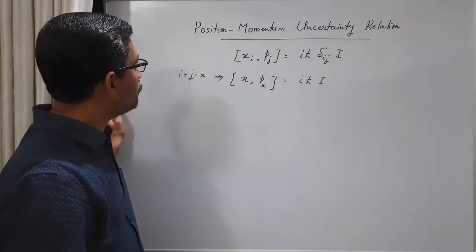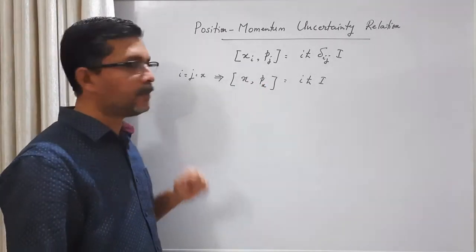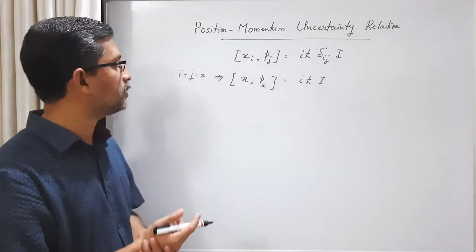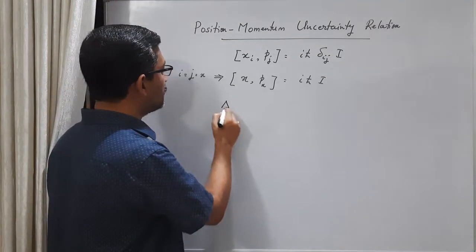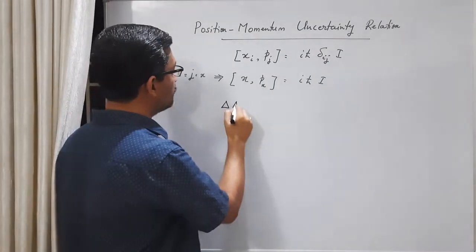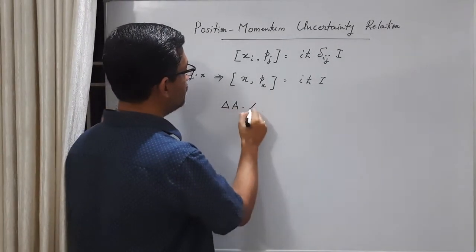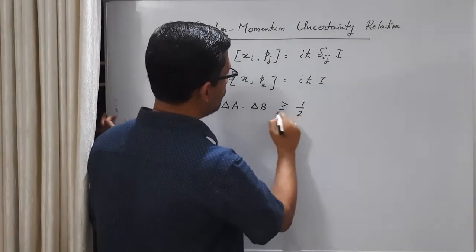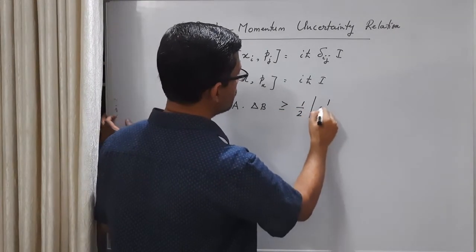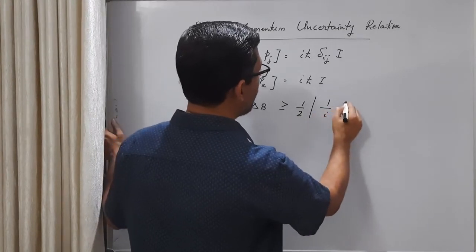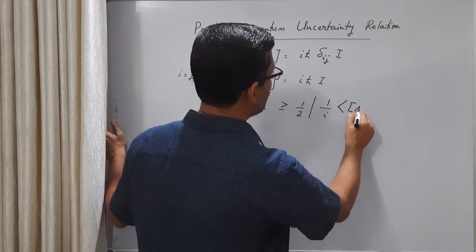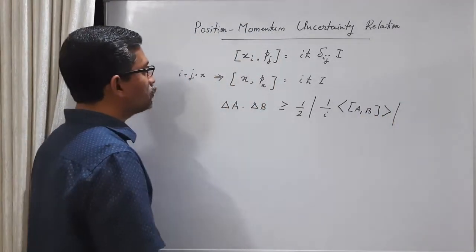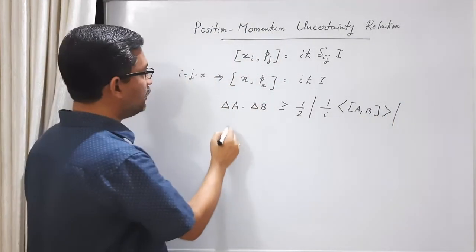Now this shows that they are incompatible operators. There is an uncertainty relationship between such incompatible operators. We know the general uncertainty relationship between two incompatible operators is delta A, the uncertainty in A, times the uncertainty in B, is greater than or equal to 1 by 2 times the modulus of 1 by i times the expectation value of the commutator between A and B. So what is the uncertainty relation between x and px?